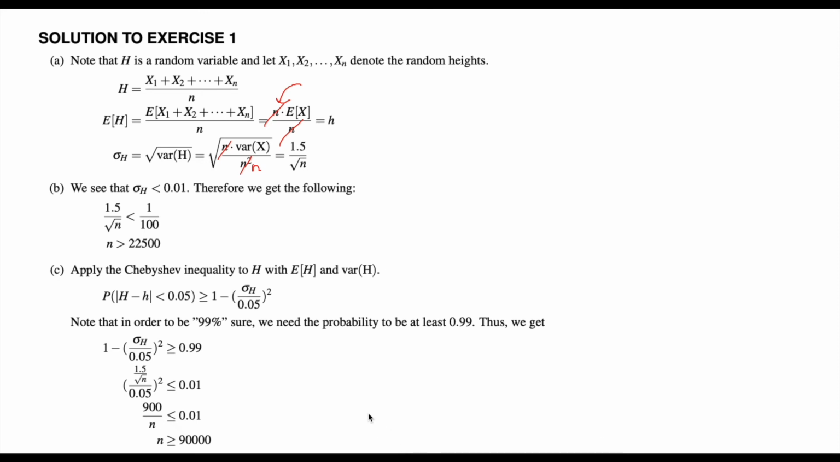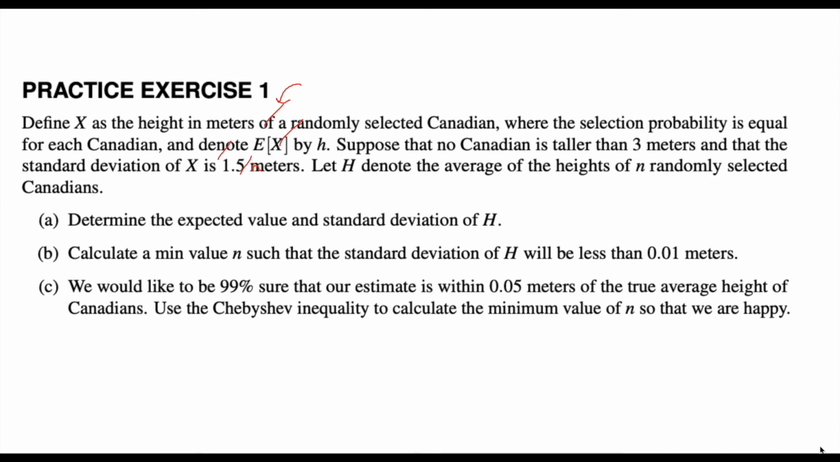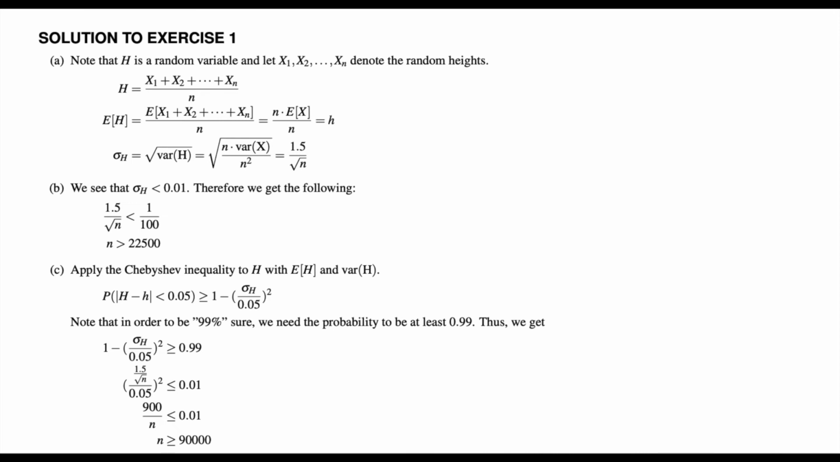Now, let's go back to part B, which is asking for a minimum value of n such that the standard deviation of h will be less than 0.01 meters. We calculated a standard deviation in part A, so we just set 1.5 over the square root of n less than 1 over 100. We'll see that n has to be greater than 22,500 trials. So that would be the minimum value.